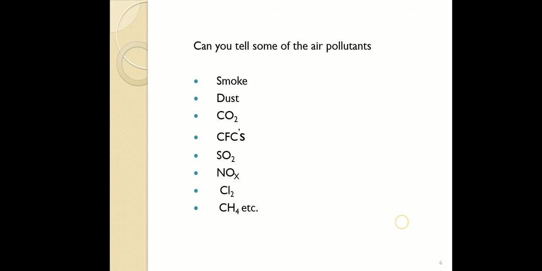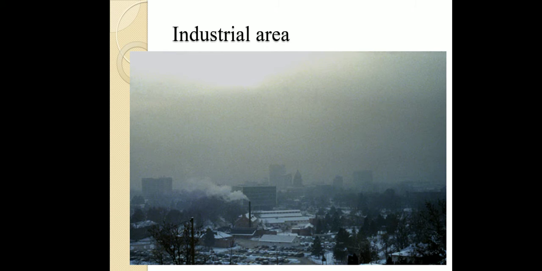Okay, shall we go to the industrial area? We already discussed how the industrial area looks. So in this picture you can easily understand it is not clear and smoke is released from the industries. The bad smell and irritation we can feel, but we cannot show them in the picture. So this is the picture of the industrial area.